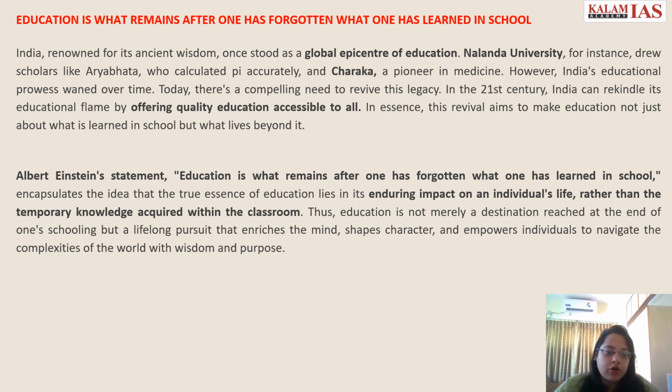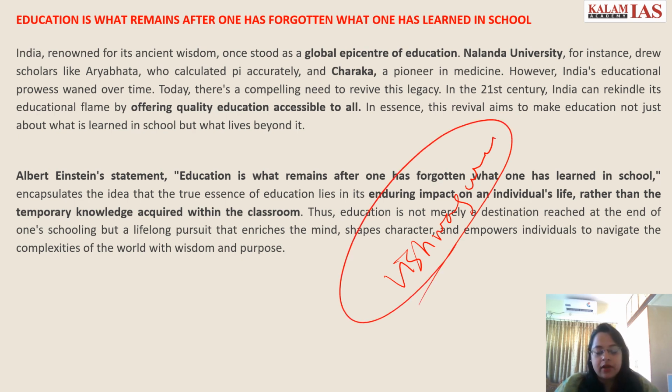And here you can talk of how India once stood as a global epicenter of education, by taking the names of the scientists and personalities like Nalanda University, Charaka, Aryabhatta, and how India can revive that to become once again the global epicenter of education, or Vishwaguru. You can take help of the slogans of the government. You can use that in your essay writing in the conclusion specifically, where it can give you that futuristic vision or the bigger vision of the government. Right? So this is how you can make your conclusion.